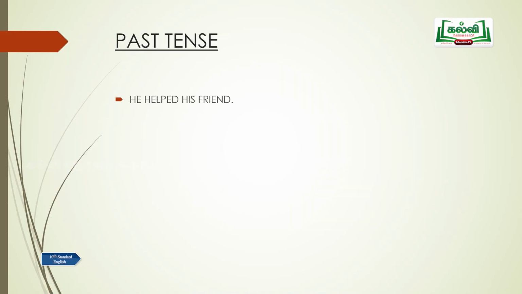Past tense. Okay, we are going to look at some sentences in the past tense. He helped his friend. So he is the subject, helped is the verb, friend is the object. His friend was helped by him. Now here the first sentence was in the active voice. The second sentence is in the passive voice.